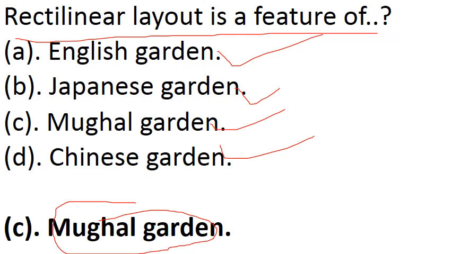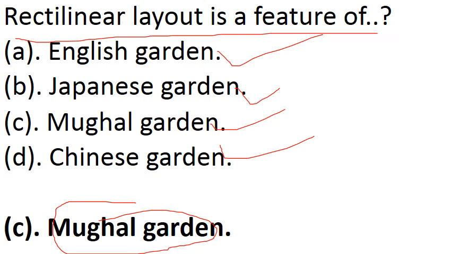You should know that Baradari. Baradari is a building with 12 openings. That is 3 doors in each direction. So total is 3 into 4, 12. From Baradari you can enjoy fresh wind, dark clouds, birds, and everything. And there is one important feature also of Mughal garden: scented flowers. You can see many scented flowers there.